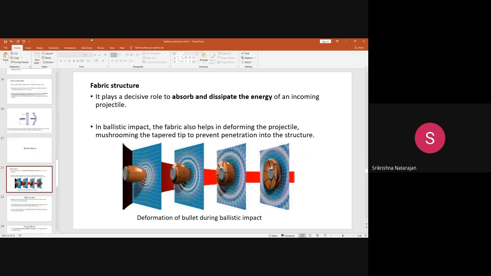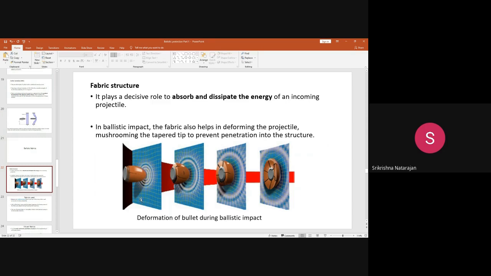This is the projectile, which is a bullet, you can see here. When the bullet strikes a fabric or any surface, the fabric helps in deforming the projectile, so that it prevents the projectile from penetrating inside the fabric structure.